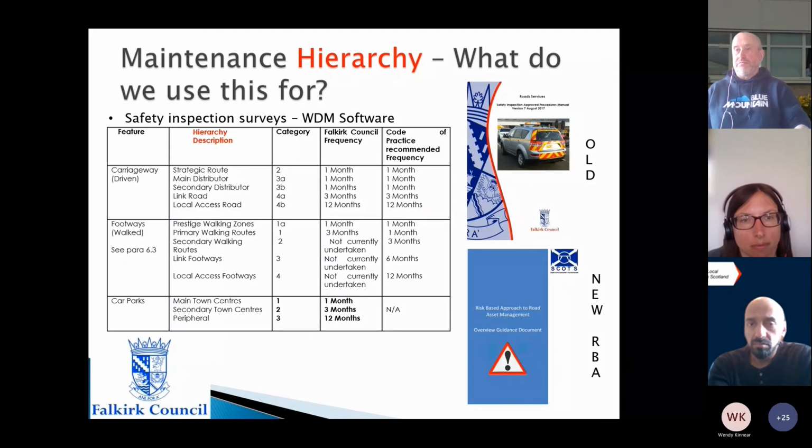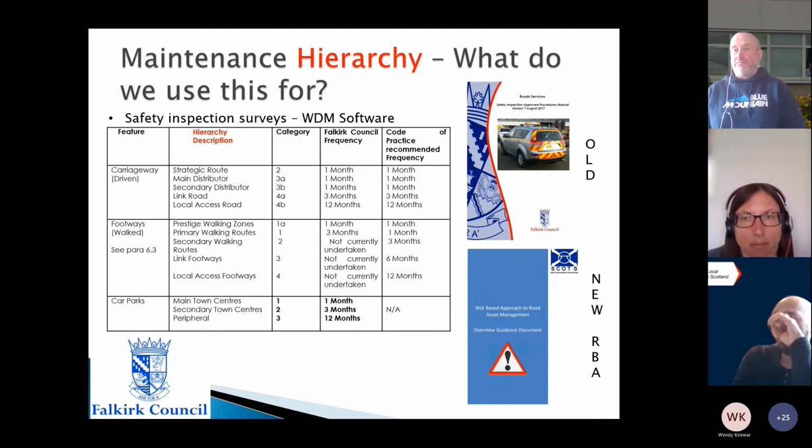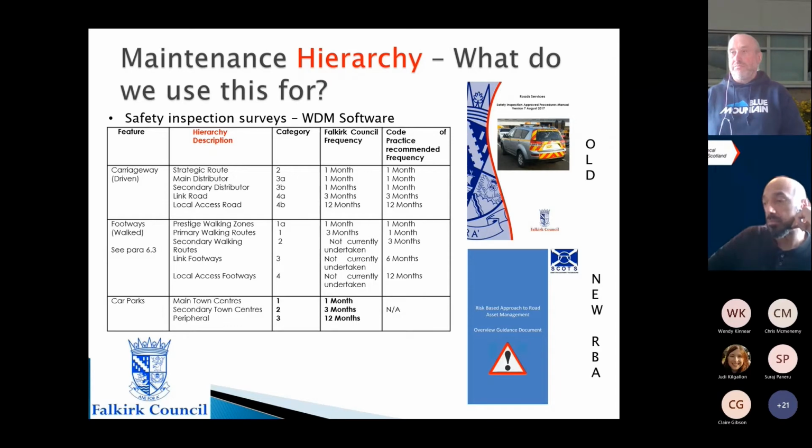And what does this actually mean? Those that are on this call that maybe have road maintenance responsibilities within our local authority will know that we routinely survey our roads, and dependent on the hierarchy that's being categorised is how frequently the road gets surveyed. So you can see here that your strategic routes and your main distributors and your secondary distributors get surveyed every month, your link roads every 3 months, and your local access every 12 months.